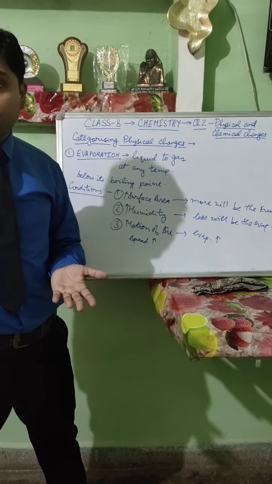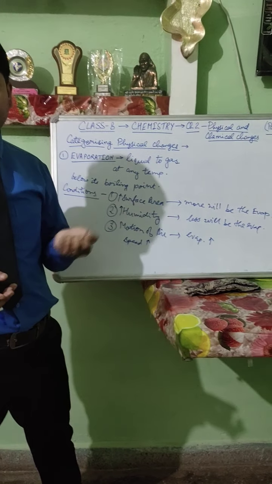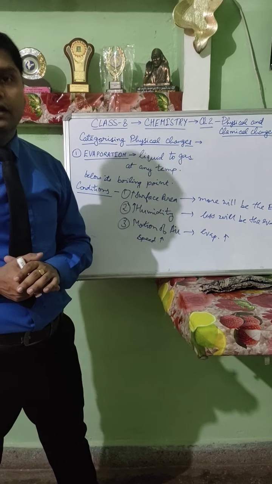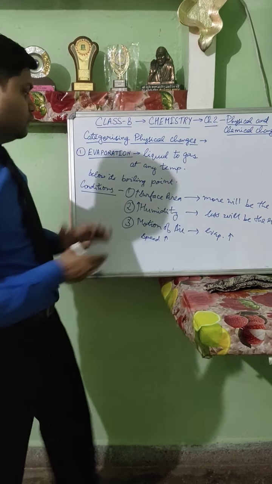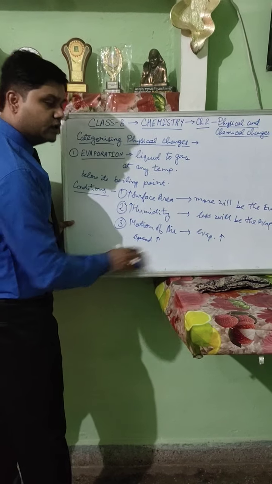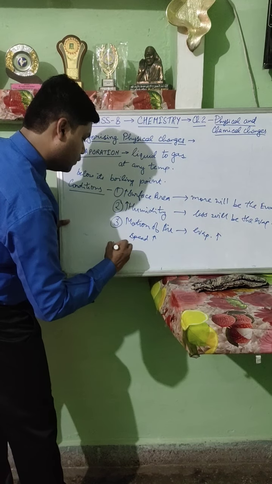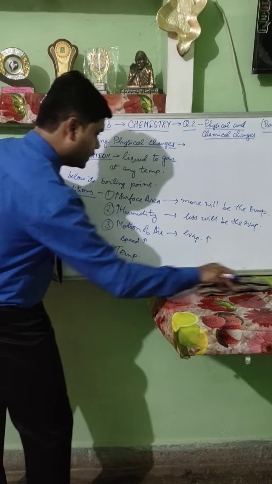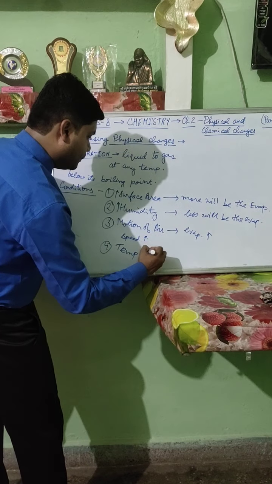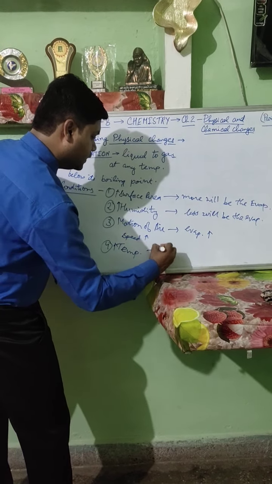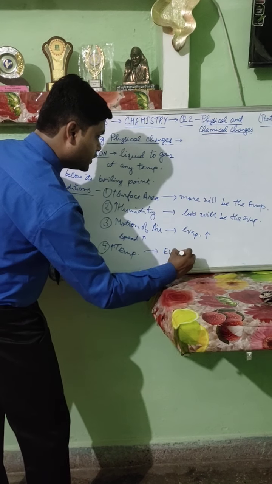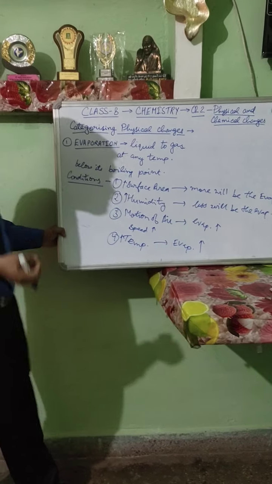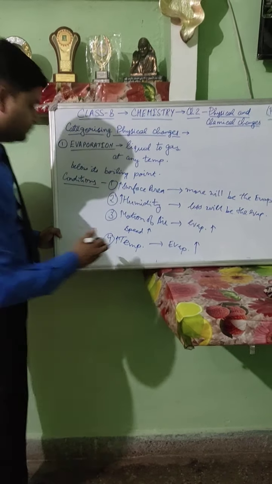In summers, you might have observed that if you are sweating and sitting in front of a cooler or fan, then you will get dry faster. So if the motion of air is more, then evaporation will also be more. The fourth one is temperature. If the temperature is more, then evaporation will also be more. In summers, there is greater evaporation.